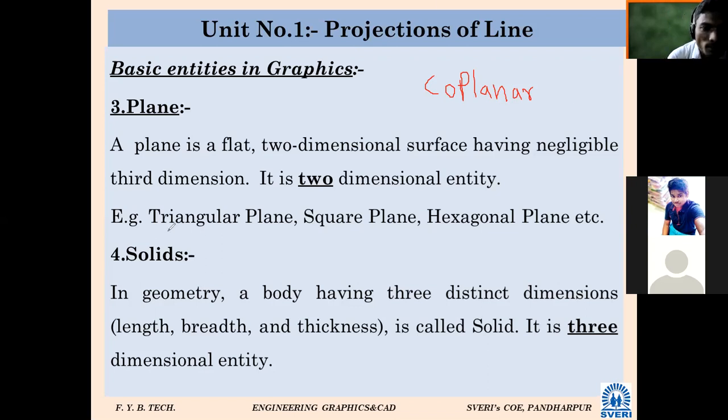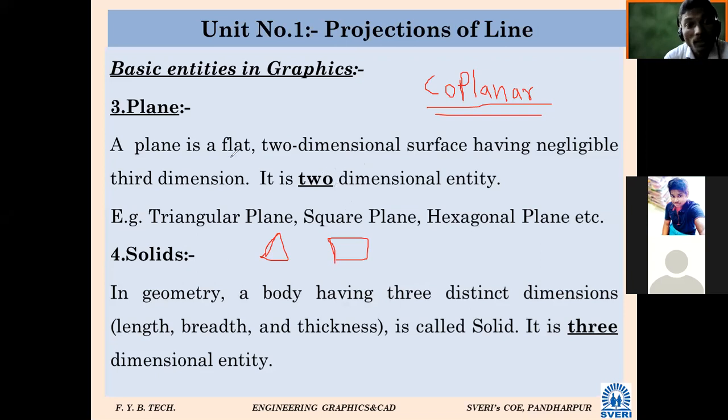Suppose a shape is a triangle, we say it is a triangular plane. If it is a square, we say it is a square plane. If it is a hexagon, pentagon, whatever, we say it likewise. So this word we have come across many times: coplanar forces, forces in one plane. Now, plane is nothing but a two-dimensional surface having negligible third dimension. A famous example: a page of your notebook. Only one page of your notebook is one plane.